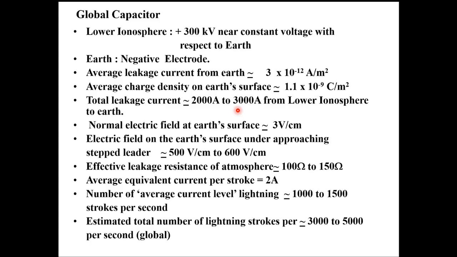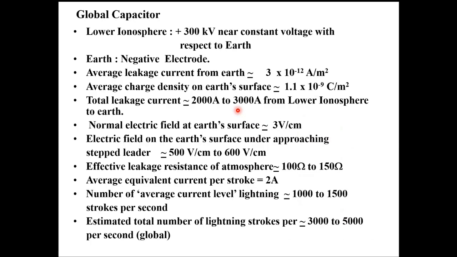But the atmospheric air is getting ionized by cosmic radiation, solar radiation, and ultraviolet rays from various sources. Every second, approximately 6 to 12 electron-ion pairs are created because of the interaction of this cosmic energy with the neutral molecules of the air, that means nitrogen, oxygen, and all the gases. They get ionized, and 6 to 12 electron-ion pairs are created.